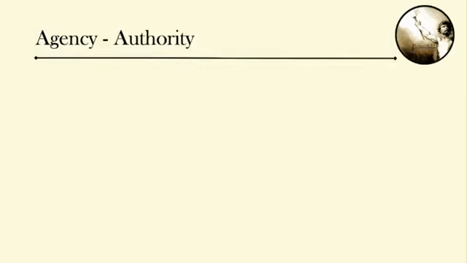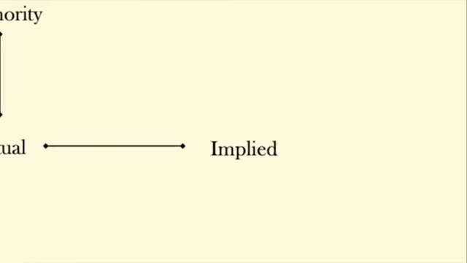Let's move on now to discuss authority. Authority can be actual authority, either express or implied. We have express authority when the principal expressly authorizes the agent with written or spoken words to enter into a contract. We have implied authority when the authorization is inferred from conduct or circumstance.